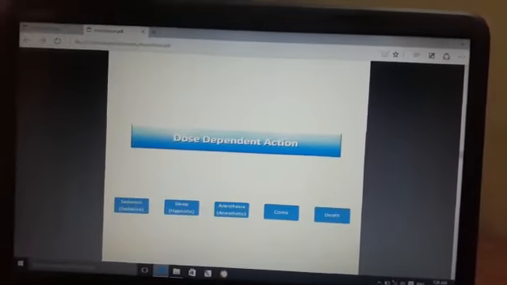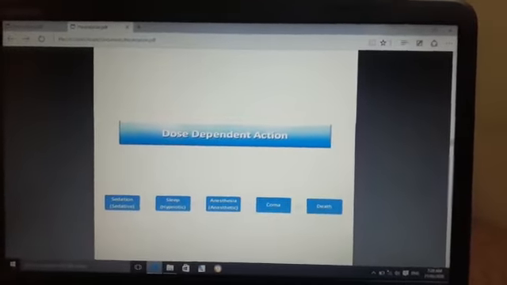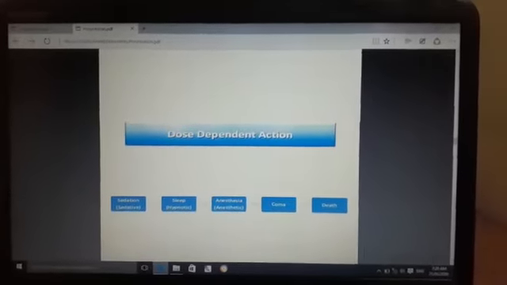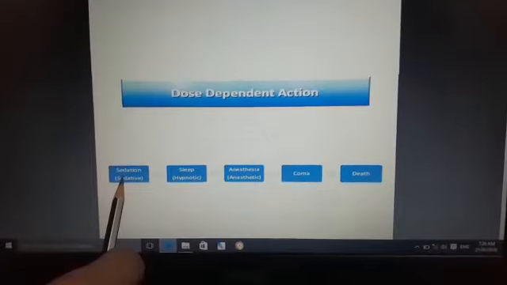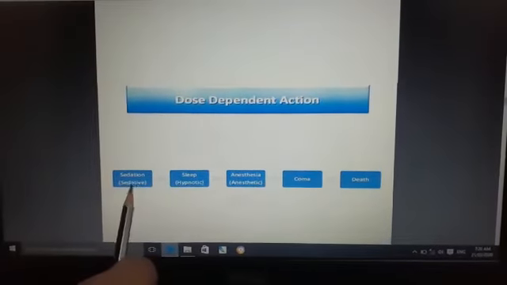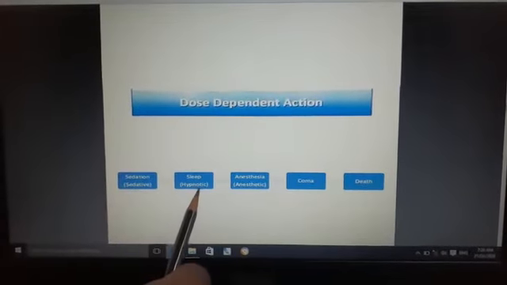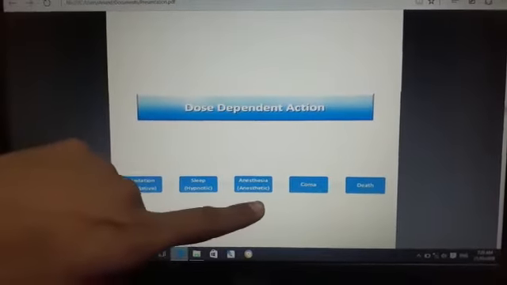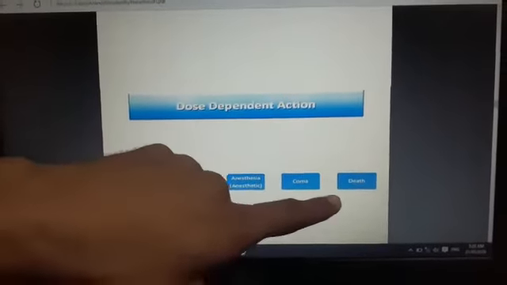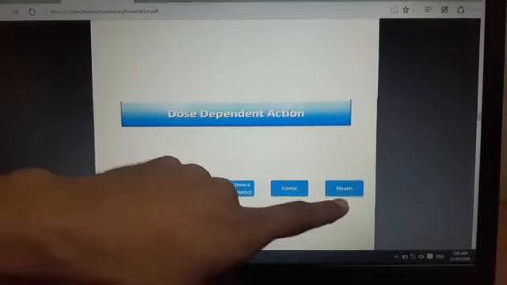The next slide is dose dependent action, which is the most important part of these drugs: sedation, sedative properties, and sleep, hypnotics, and anesthesia. Then the patient goes into coma and finally death.